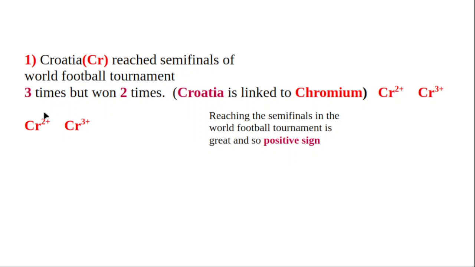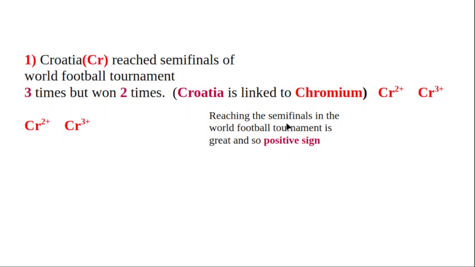So I am linking Croatia with chromium. Croatia reached the semi-finals 3 times, and out of 3 times, it has won 2 times. So chromium valencies are 2 plus and 3 plus. Why the positive sign? Reaching the semi-finals in the world football tournament is great, and so a positive sign. That is why it has been given a positive sign.